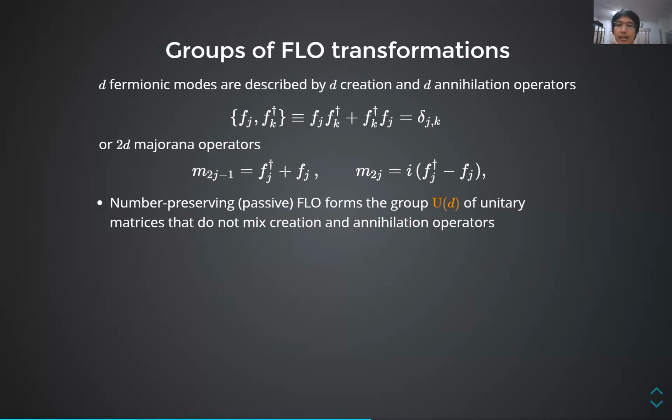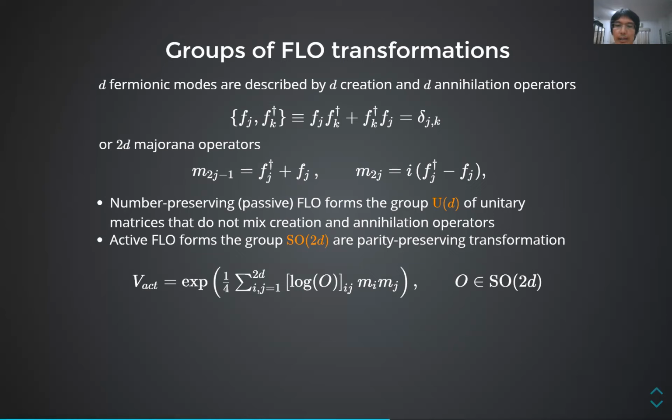If you stack these 2D creation and annihilation operators into a 2D-long vector, then the group of passive FLO acts exactly as a unitary matrix on this vector that does not mix creation and annihilation operators. So they're from the unitary group U(D). Whereas active FLO are circuits generated by Hamiltonians that are quadratic in the Majorana operators, with the bilinear forms being skew-symmetric matrices that generate rotations in 2D dimensions. So they form this special orthogonal group, SO(2D).